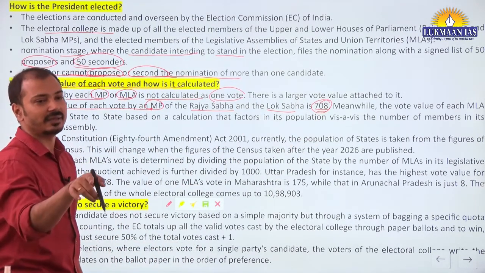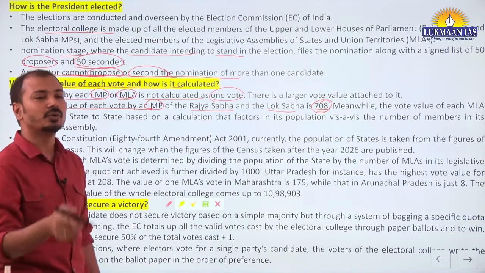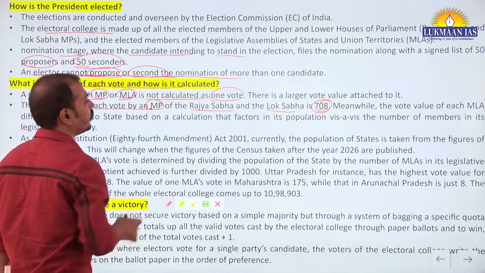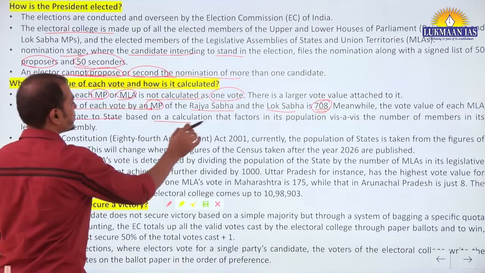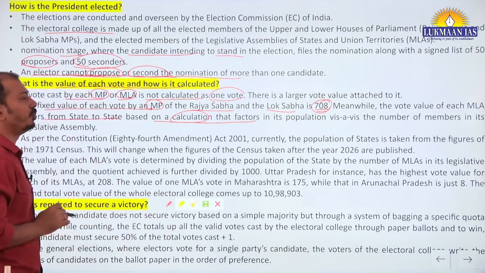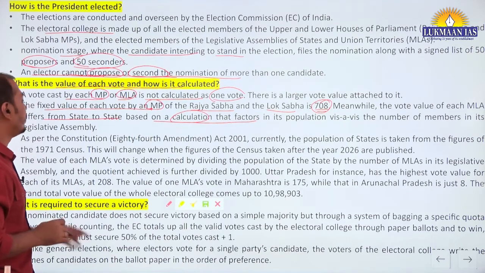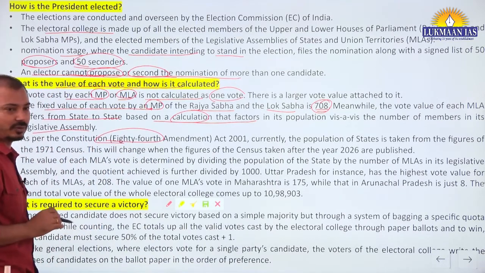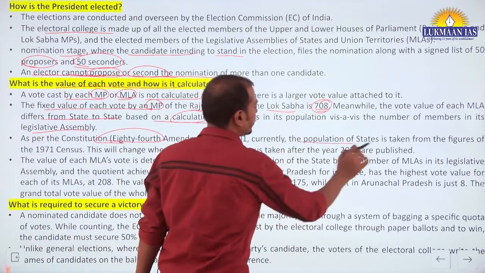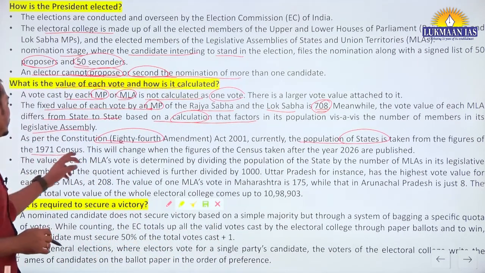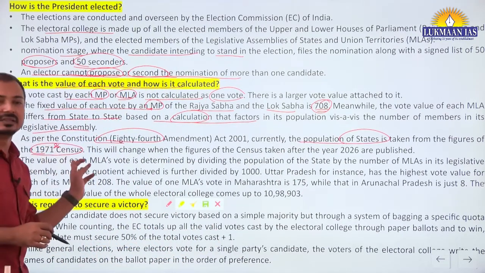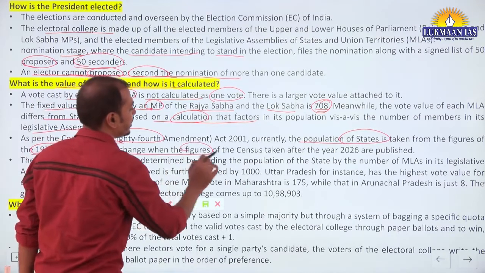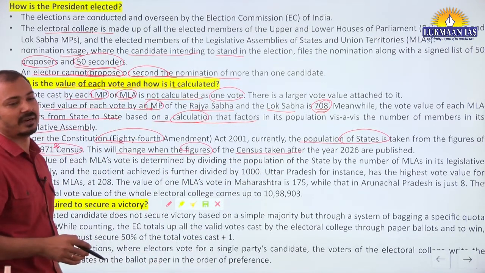But the value of MLA's vote differs from state to state according to the population of that state and number of MLAs that are there. Okay, so total vote value of each MLA differs from state to state based on calculation that factors in population vis-a-vis the number of members in legislative assemblies. Now, according to 84th Constitutional Amendment Act 2001, currently the population of states is taken from the figures of 1971 census. This is also important for prelims examination. 1971 census, and this will change only after the census published after 2026,